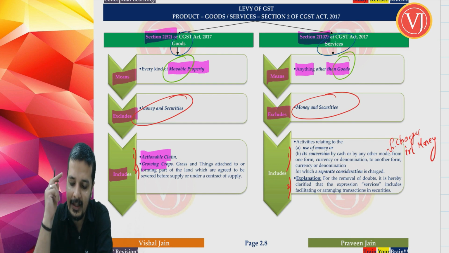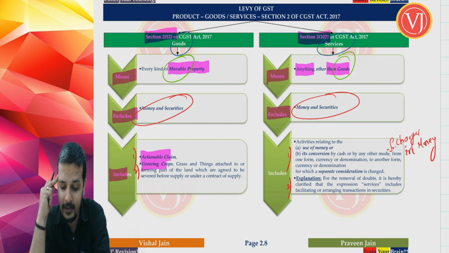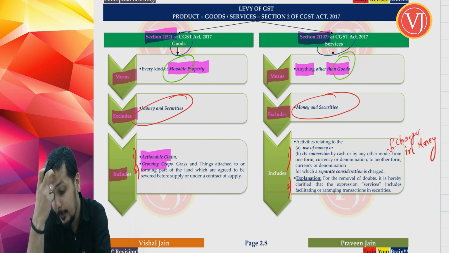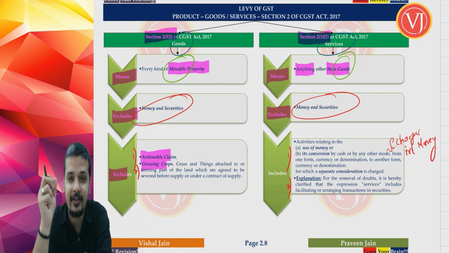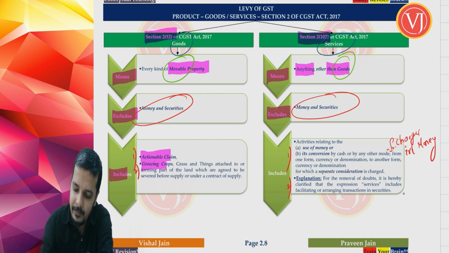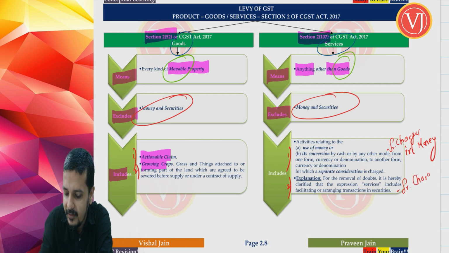That explanation tells that for the removal of doubts, it is hereby clarified that the expression services includes facilitating or arranging transaction in securities. To put in simple language, the second point in terms of explanation is talking about service charges in relation to transaction in securities.